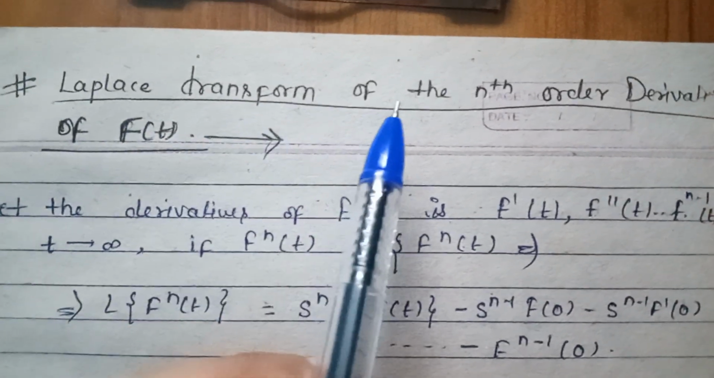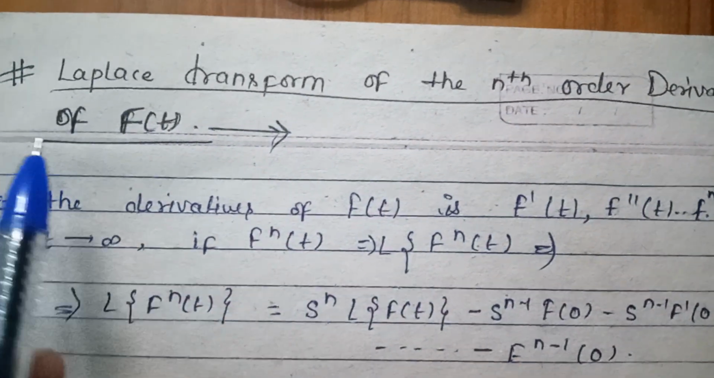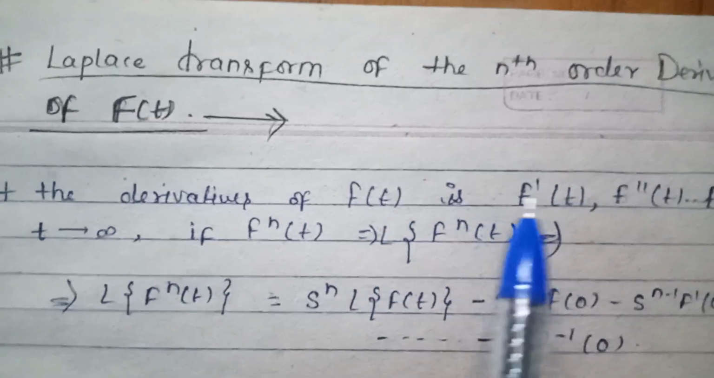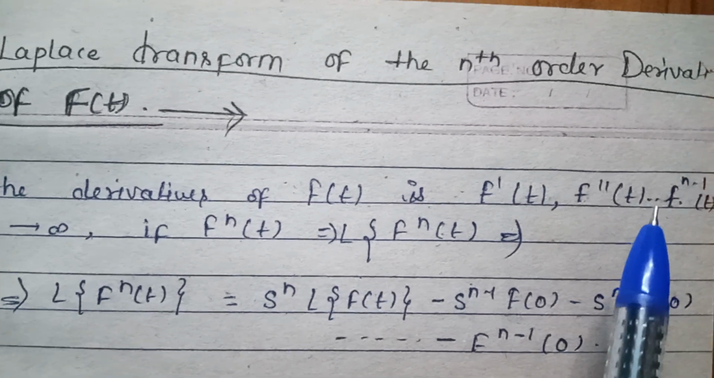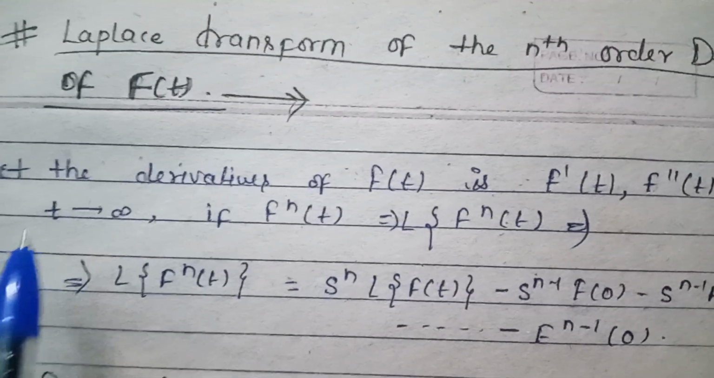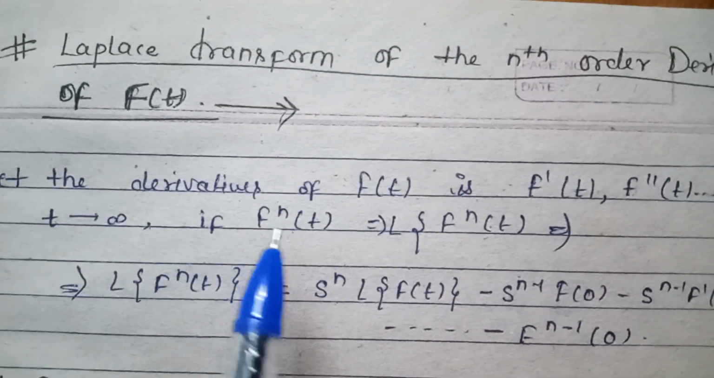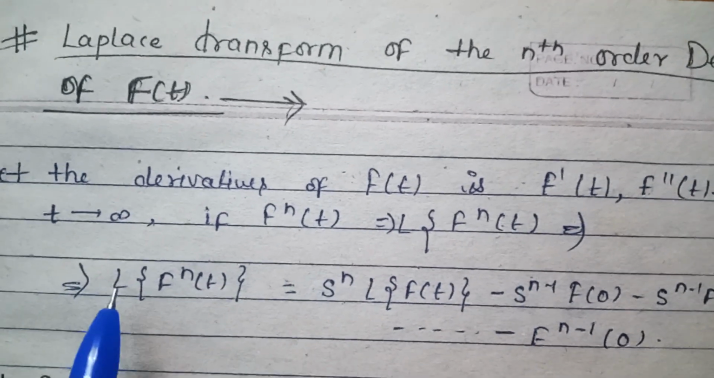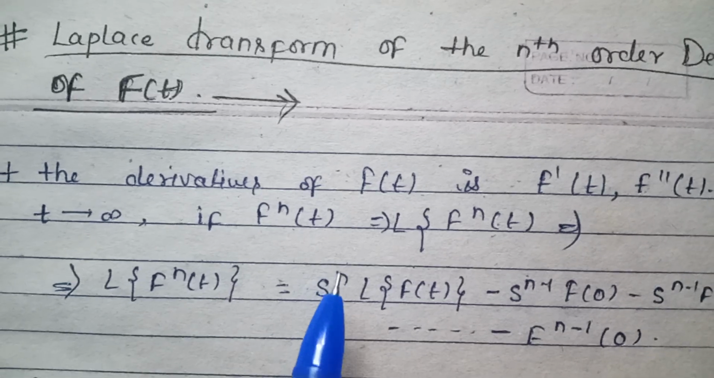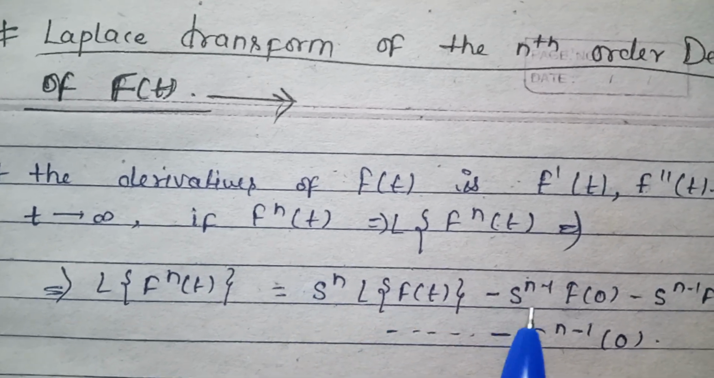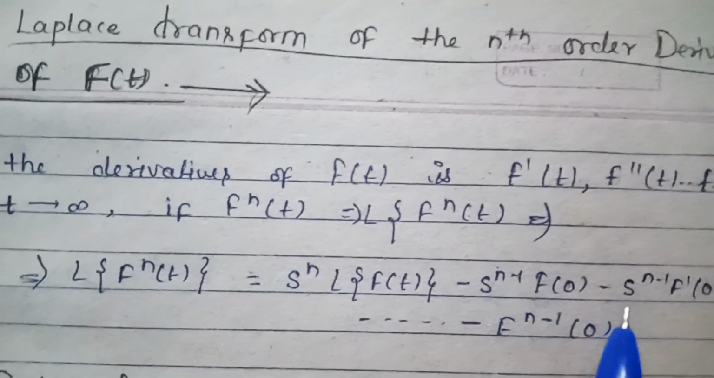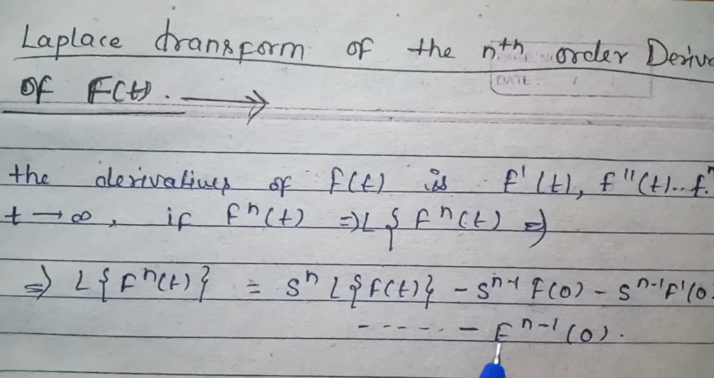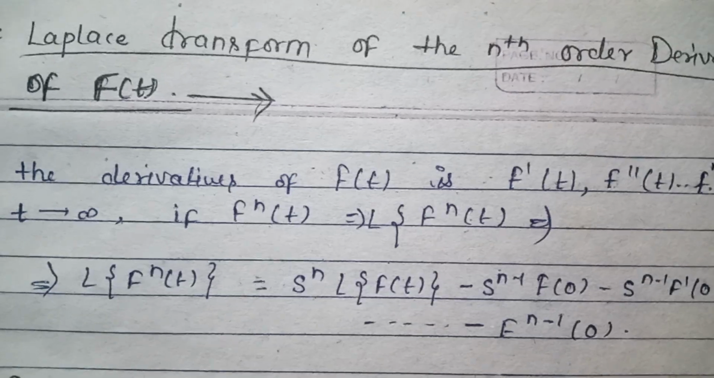Laplace transform of the nth order derivative of a function of t. Let the derivatives of f(t) be f dash(t), f double dash(t), and so on up to f^(n-1)(t), continuous as t tends to infinity. Then Laplace of f^n(t) is equal to s to the power n Laplace of f(t) minus s^(n-1) f(0) minus s^(n-2) f dash(0), and so on, minus f^(n-1)(0).